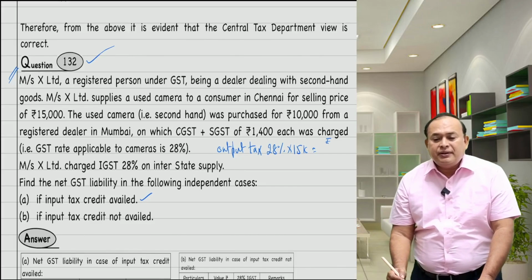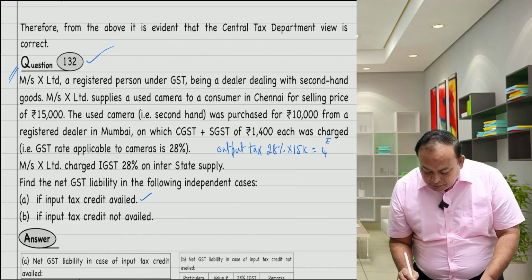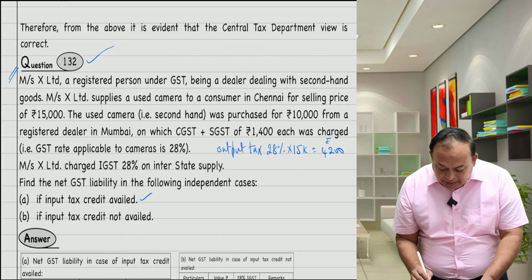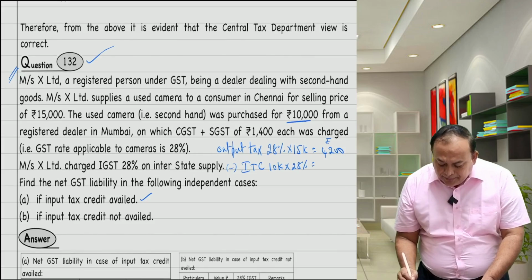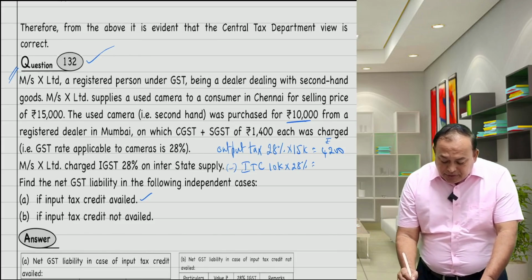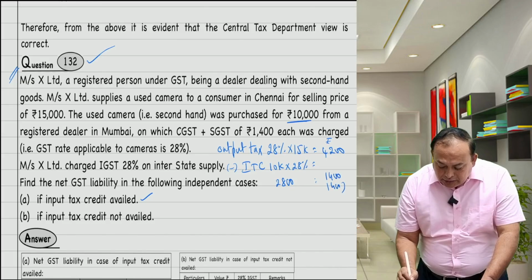28% is 4,200. Very good. Less: input tax credit availed. What is the amount? 10,000. Yes, that's 28%, correct. Which is how much comes? 2,800. You rightly said 1,400 and 1,400 is the way in which I am deducting, and the balance is the net outflow.